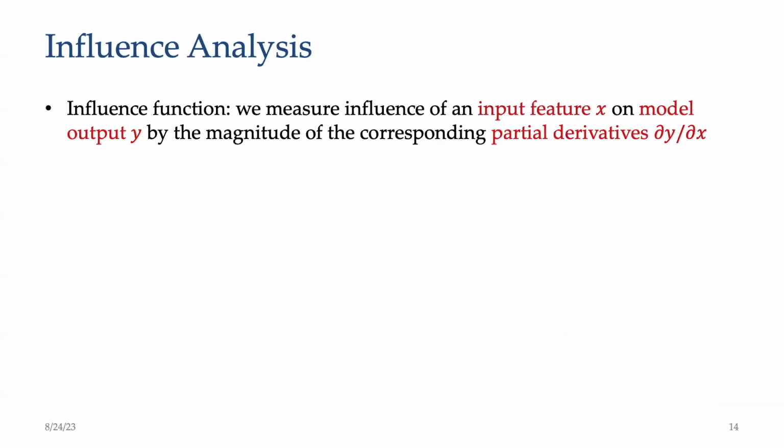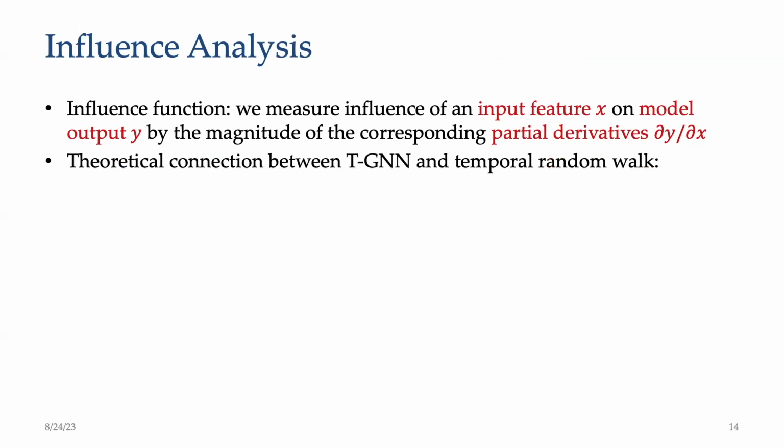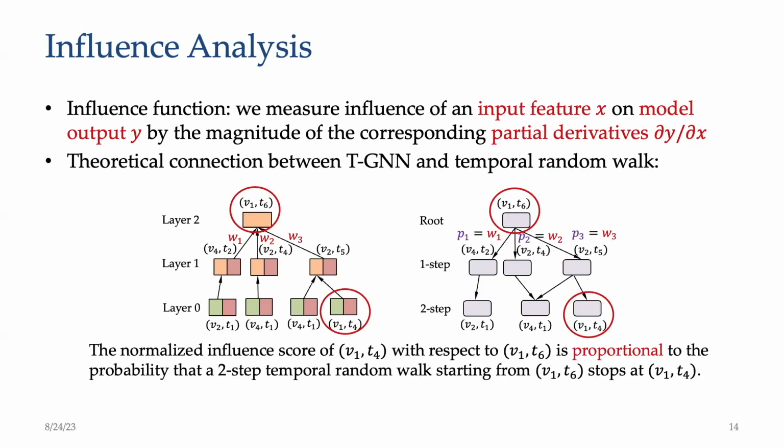Based on this observation, we analyze how each input feature of TGN affects the final learned temporal embedding. Specifically, we measure the influence of an input feature X on model output Y by the magnitude of the corresponding partial derivative. Then we build the theoretical connection between TGN and temporal random walk on dynamic graphs. Our theory shows that the normalized influence score of V1 T4 with respect to V1 T6 is proportional to the probability that a two-step temporal random walk starting from V1 T6 stops at V1 T4.